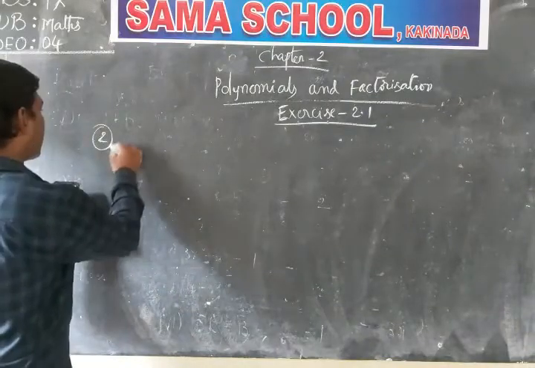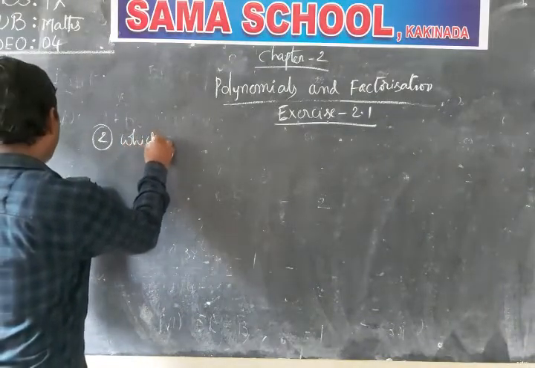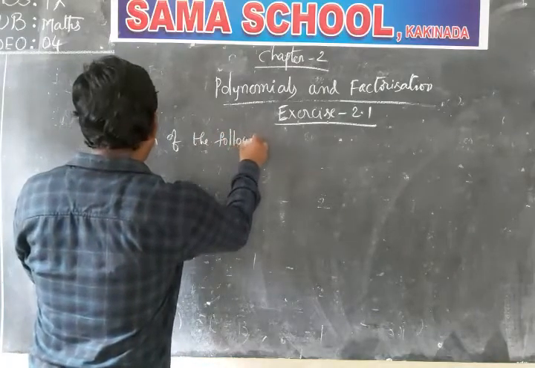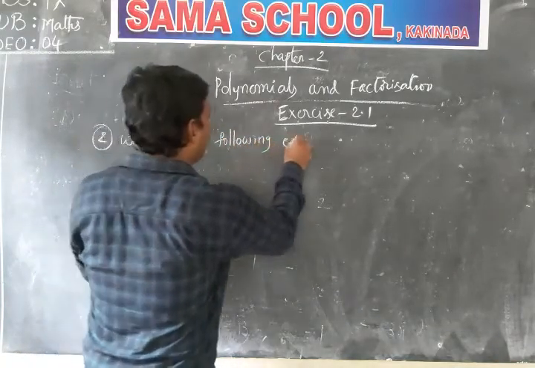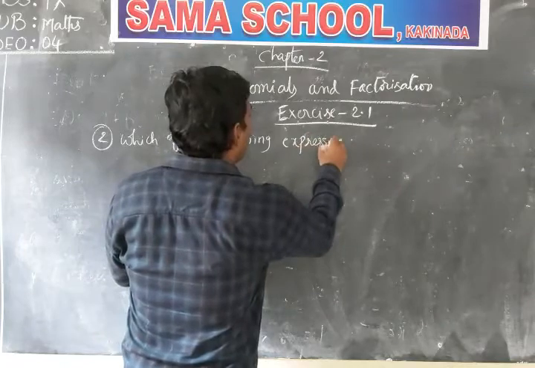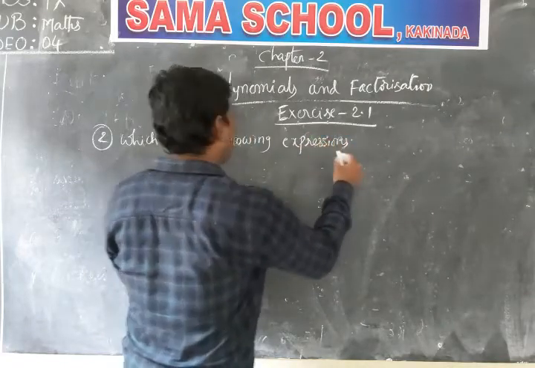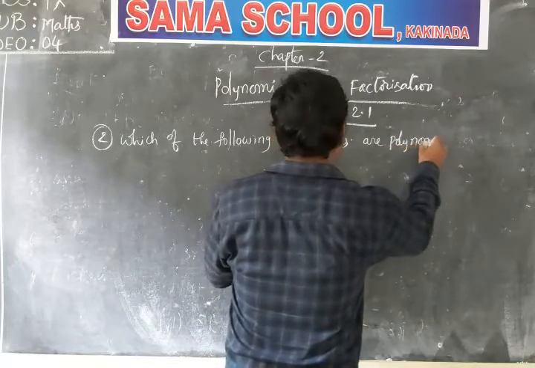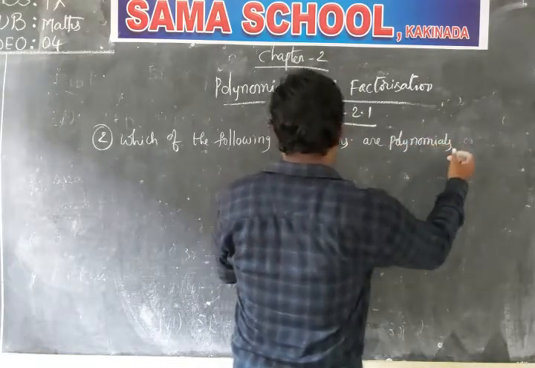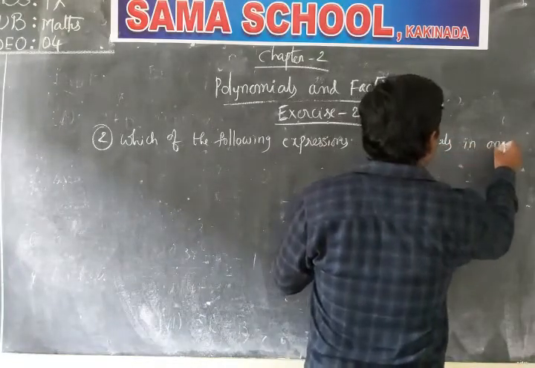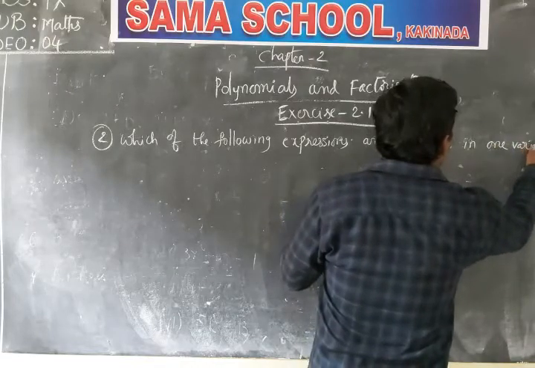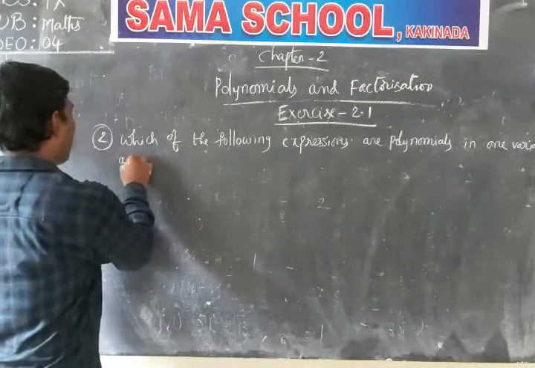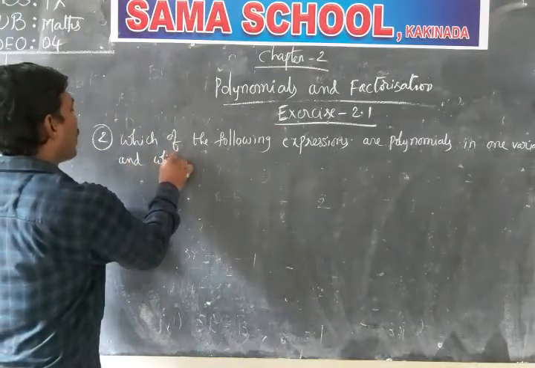Please check carefully. Which of the following expressions are polynomials in one variable and which are not?